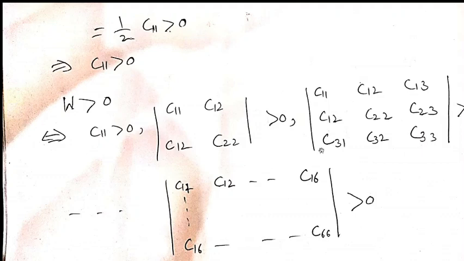And when we have all these results, then we can see that, for example, for this determinant we can write C11 C22 will be greater than C12 squared. Then these are some constraints: the product of C11 and C22 should be greater than the square of C12. Similarly, some come from here, and some from 4 by 4, 5 by 5, and 6 by 6. And similarly, from the first, C11 is greater than 0.